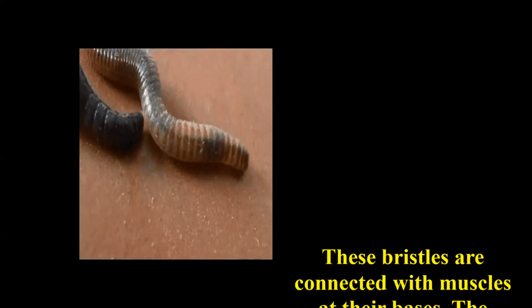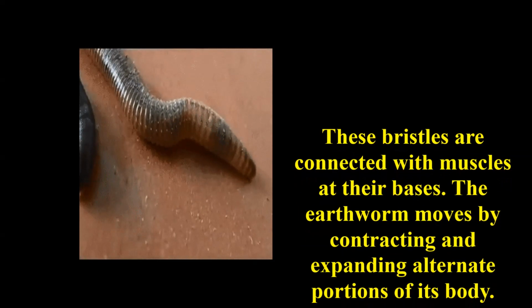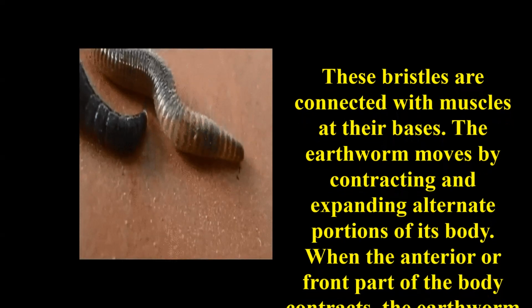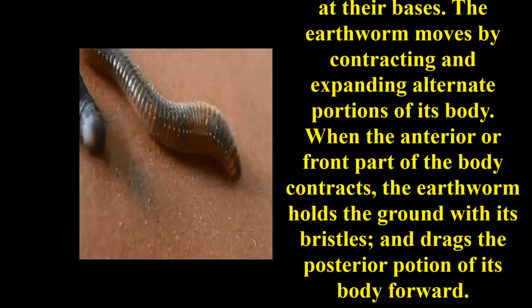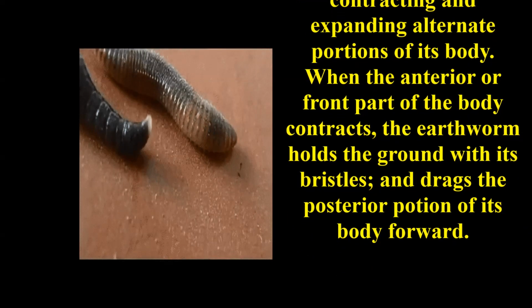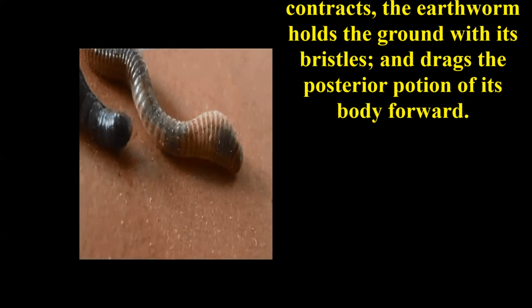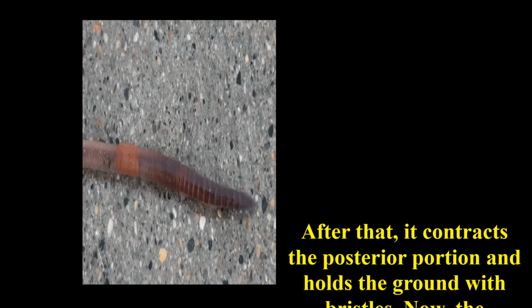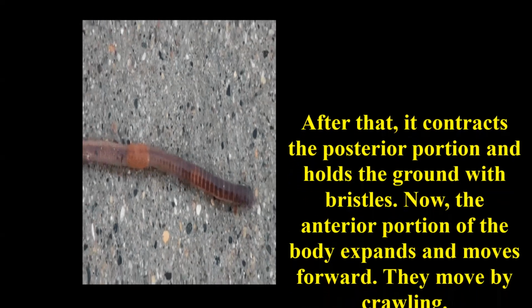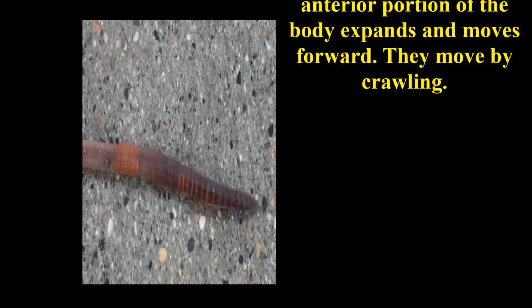These bristles are connected with the muscles at their base. The earthworm moves by contracting and expanding alternate portions of its body. When the anterior or front part of the body contracts, the earthworm holds the ground with its bristles and drags the posterior portion of its body forward. After that, it contracts the posterior portion and holds the ground with the bristles. Now the anterior portion of the body expands and moves forward. They move by crawling.